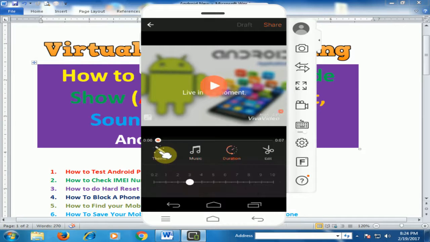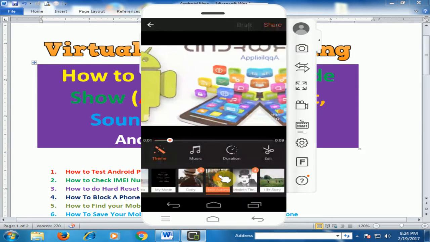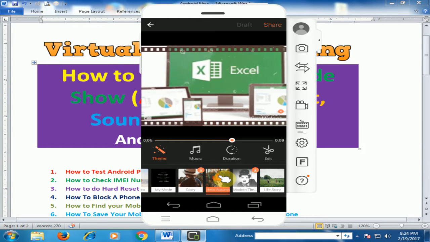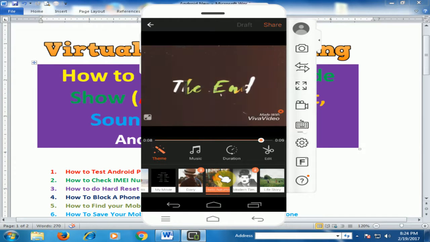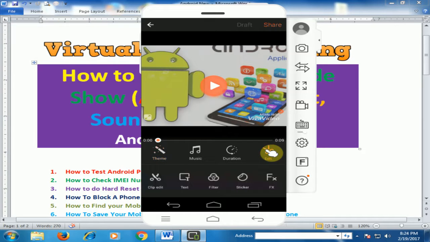And I am using different themes. Just click themes. All the themes will be displayed, and I am using these themes. Just click. And click edit for more options, and there is clip edit. If you want to edit a clip, just click here.